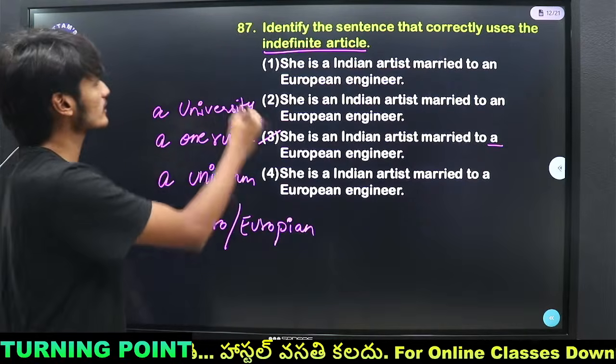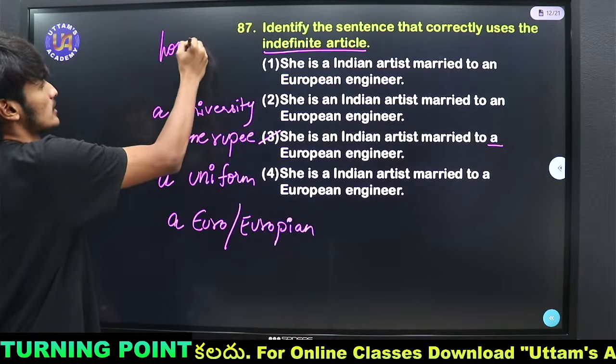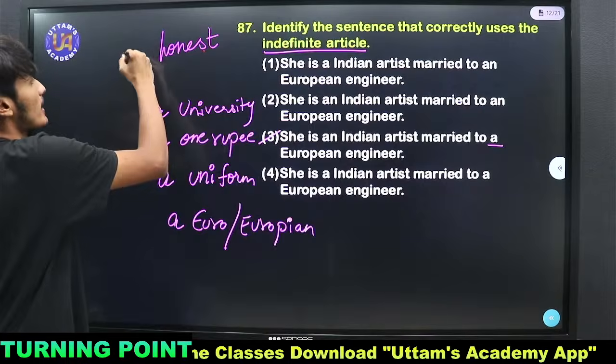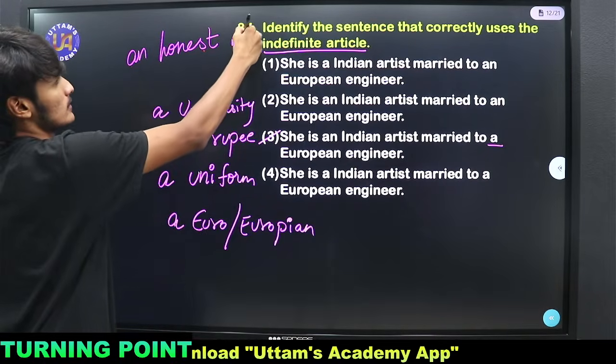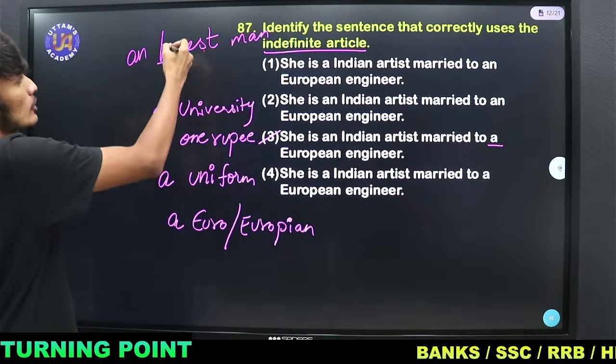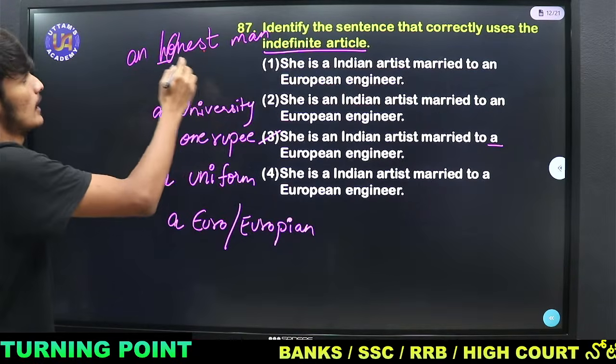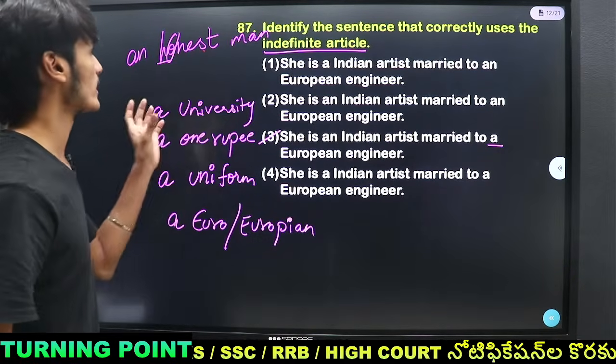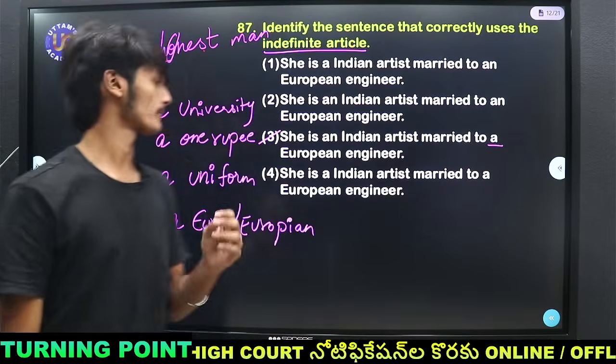So we have this word honest. We use an honest man. Here H is silent and the first sound we pronounce is O, honest, an honest man. So here the words start with vowel sounds.